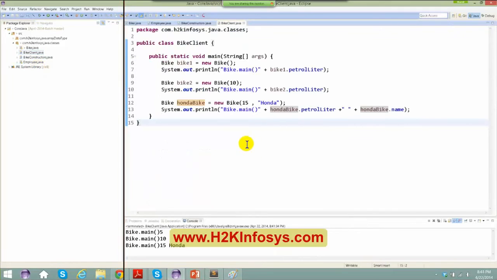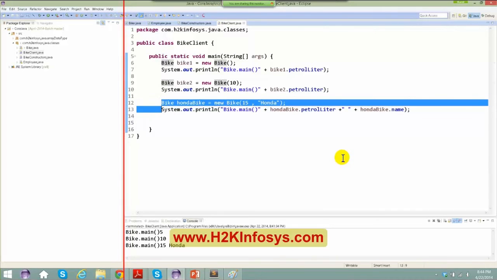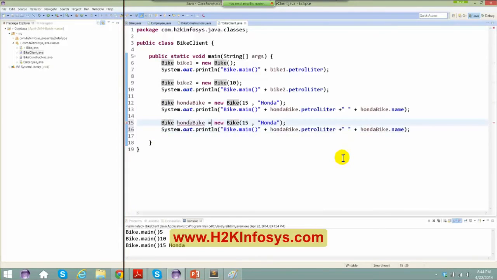So come to my client class, I can basically say new, okay, and let's say Honda bike 10. So here, the length is 10. So I can just say Honda bike 10 and Honda bike 10 plus, okay.